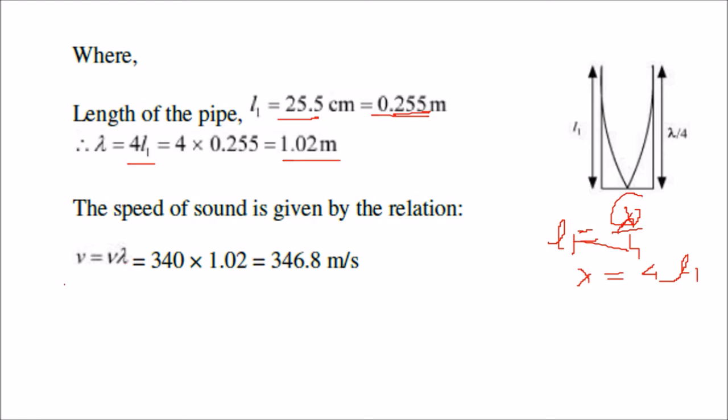Now we can easily find out the speed also. Speed is frequency into wavelength. The frequency is given, and the wavelength we also found out. Multiply these two. We get 346.8 meter per second. This is the speed of sound.